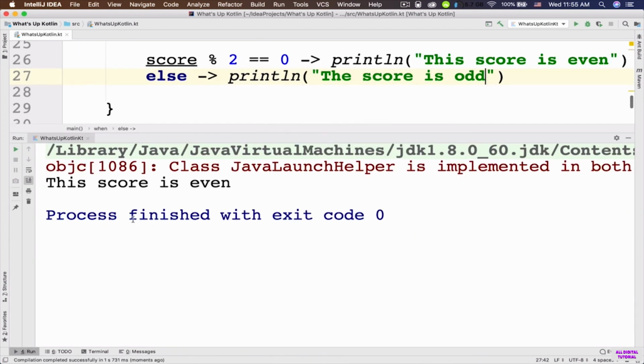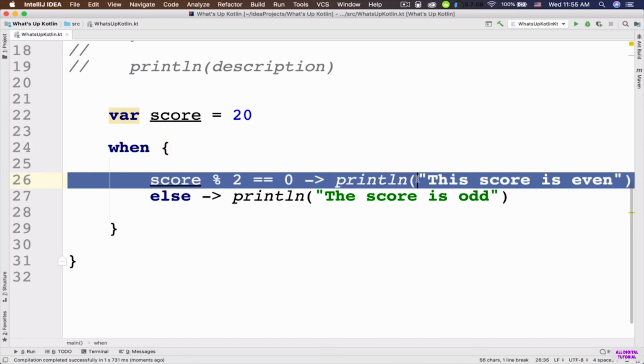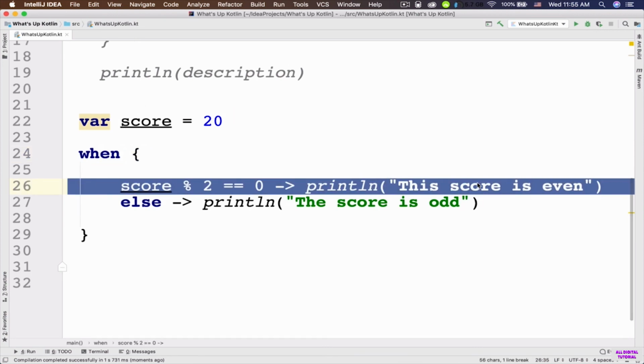So in the console it says this score is even. So notice that I did not supply this when expression with any arguments. I have a condition. If it is true, then it's gonna execute this code. Println, this score is even. And if it is not true, then this score is actually odd.